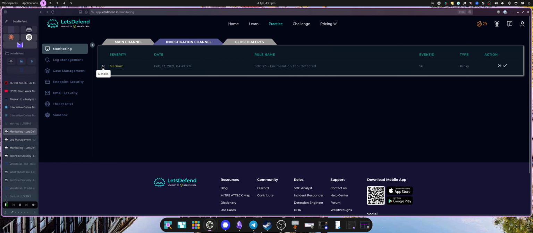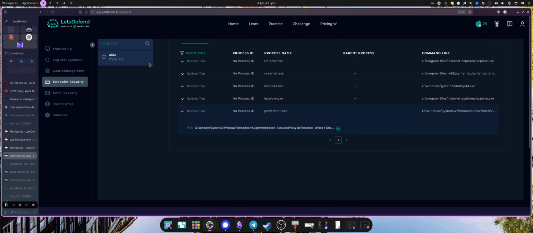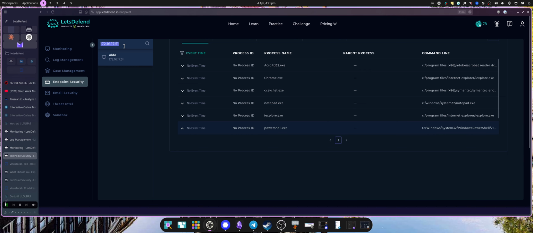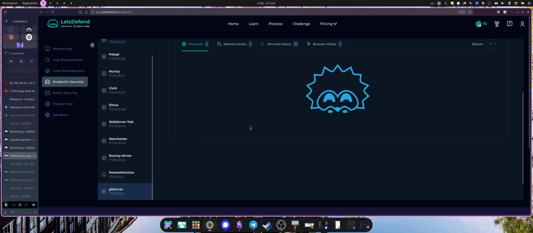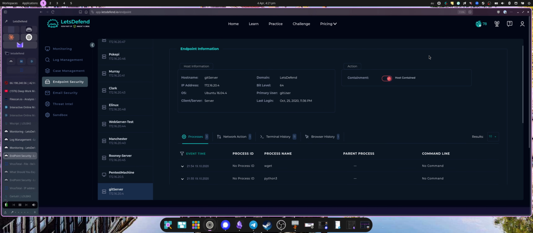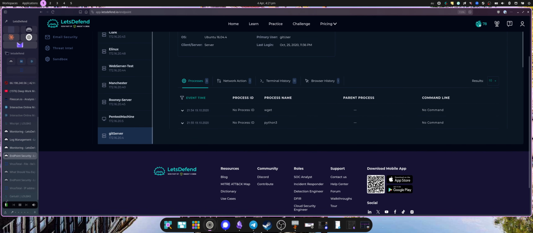So let's go to the Git server. We've got the IP. We'll go to endpoint security, Git server. Now I've obviously had a ticket on the Git server before and contained it. Just ignore that. We need to try and align our dates because it looks like I have contained it due to another ticket.